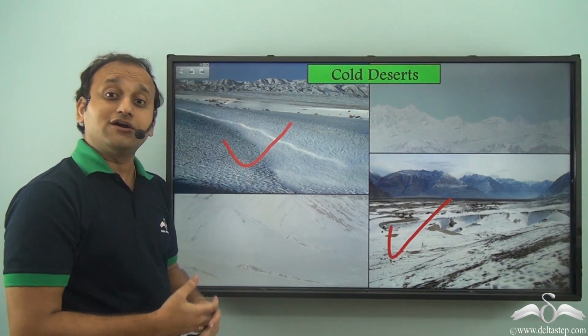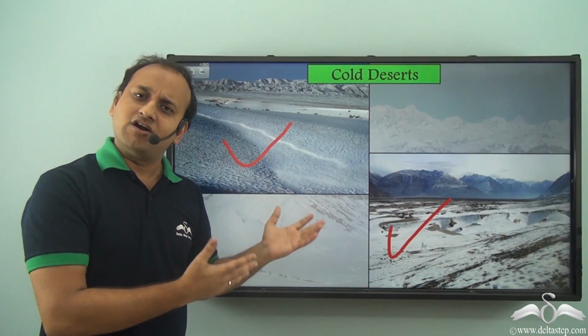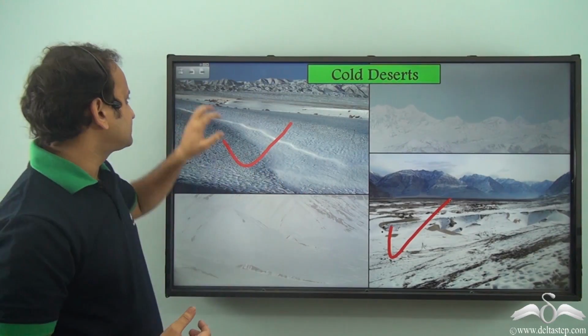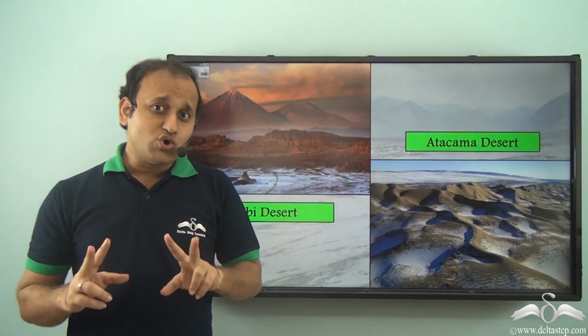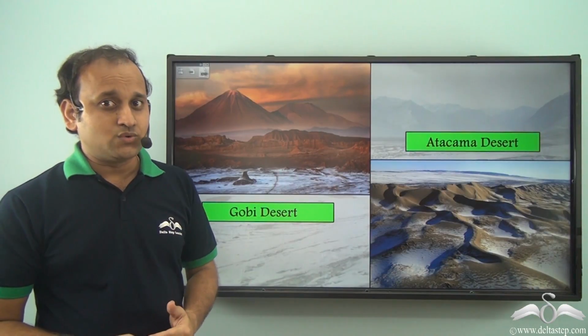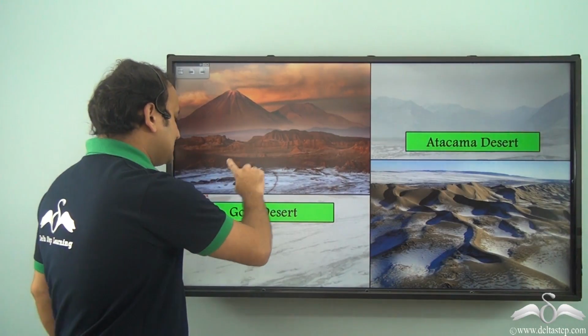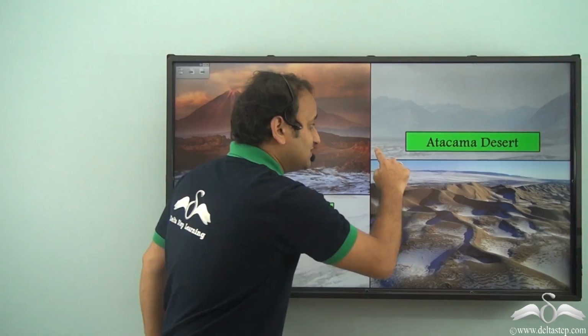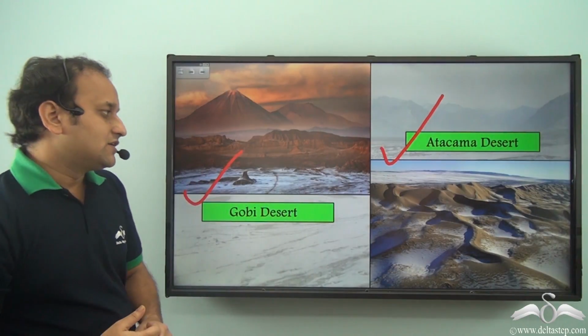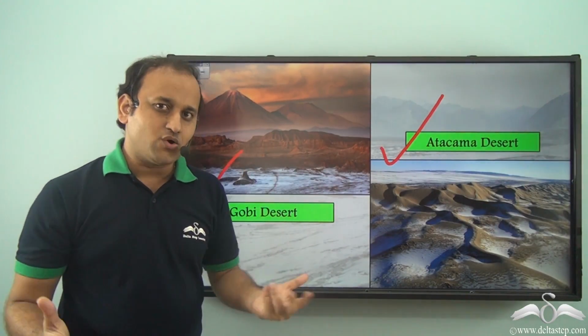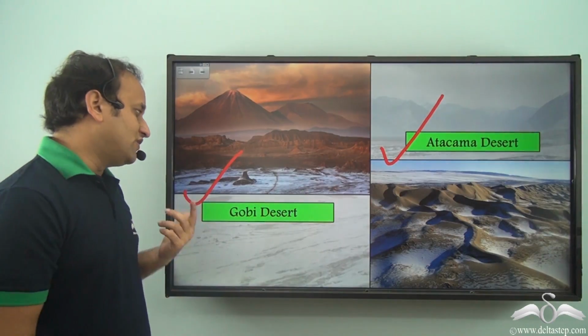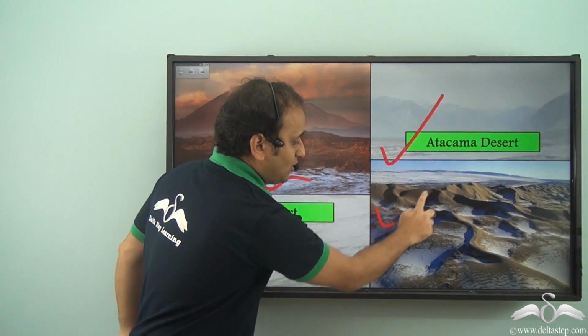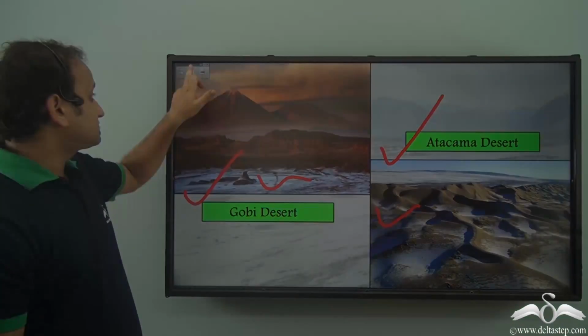As a result, they are called cold desert because they are covered with ice or snow. Now, two of the very famous cold deserts in the world are the Gobi Desert and the Atacama Desert. So these deserts are usually very cold, and most of the time you will find snow deposited on their surfaces.